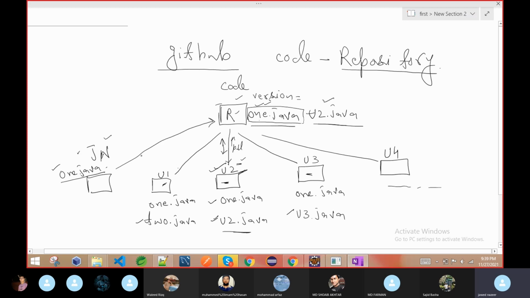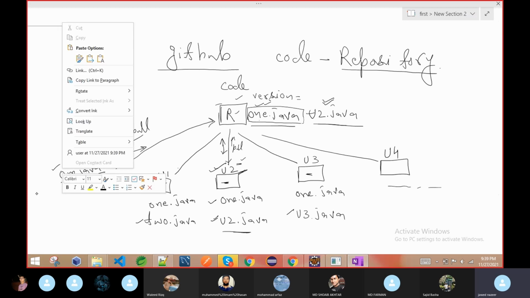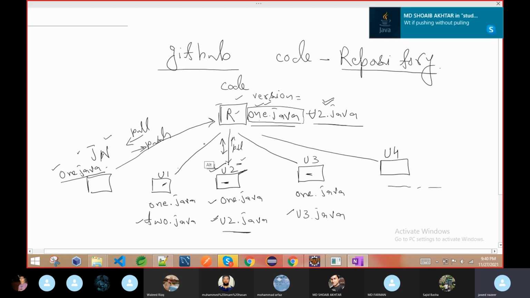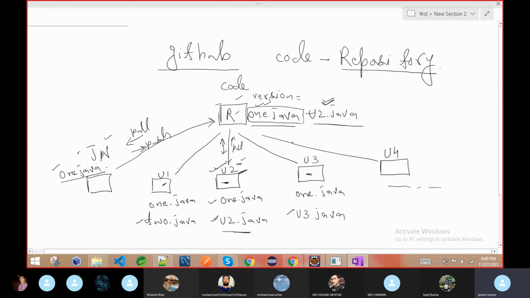Even I don't have it. If I try to push the code, either a new file or if I modify something, even I am unable to push, because I don't have the latest changes that are inside the version. So even for me, I have to first pull, and then if I change this file or add something new, I can push. Else Git will not allow it, because there is some latest code. Suppose u2 already pushed the code, which means he added u2.java and the code here. He first pulled and then pushed the code.